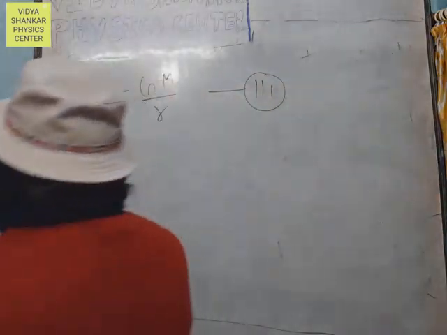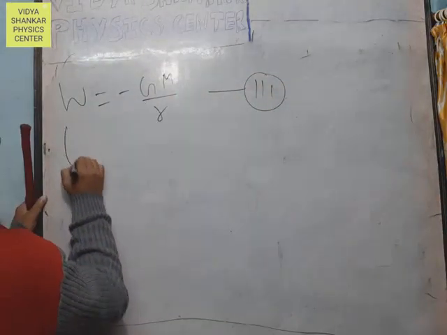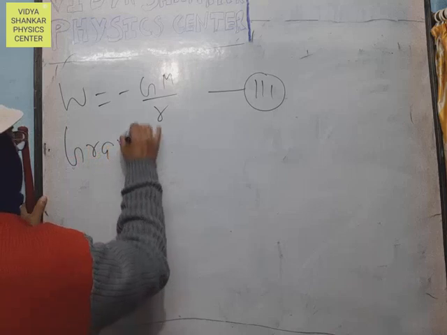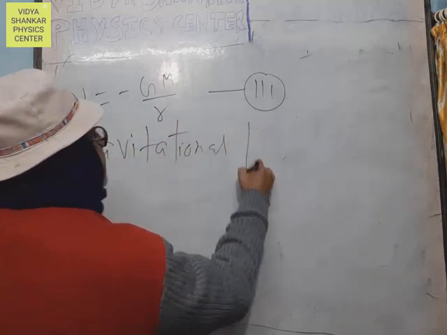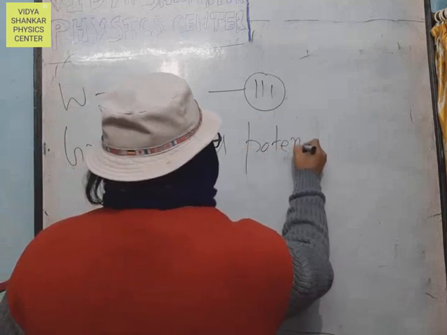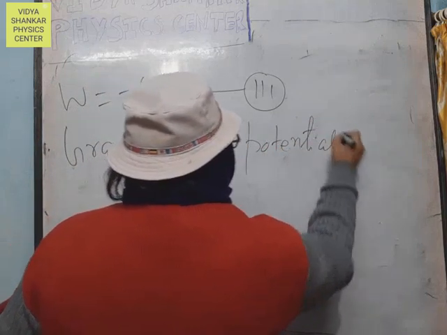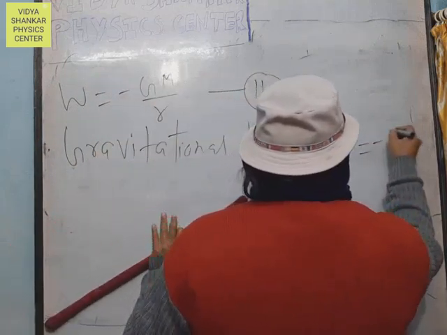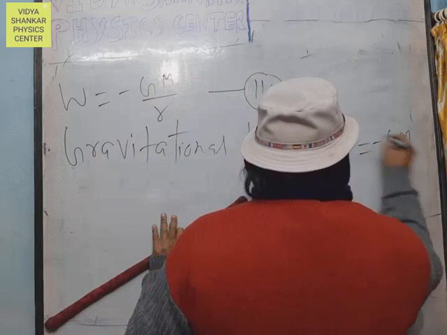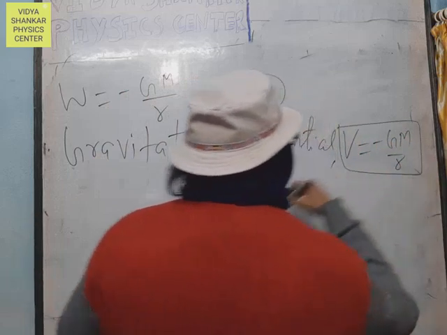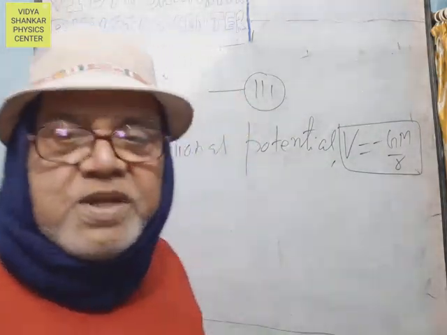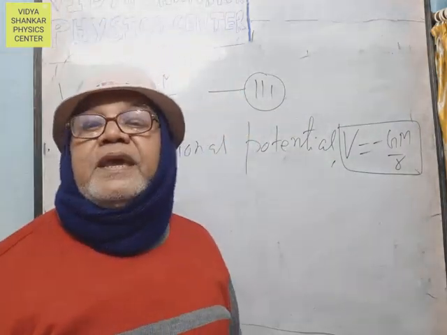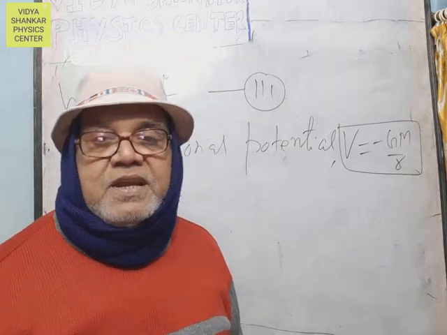Here, the gravitational potential V equals minus GM upon R. That is the final expression for the gravitational potential at a point P due to the body of mass capital M.